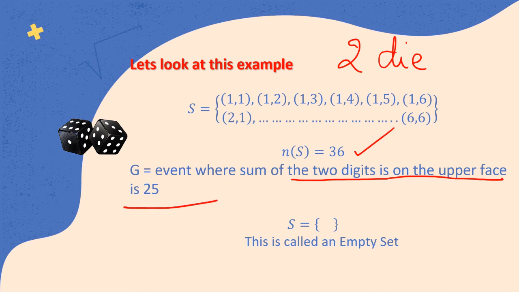Well, a sum of two digits as 25, I can never think that is going to be possible. Do you know why? What is the maximum number you get on one die? 6. In two dice, it is 12. How on earth can we get 25? So we call it an empty set.